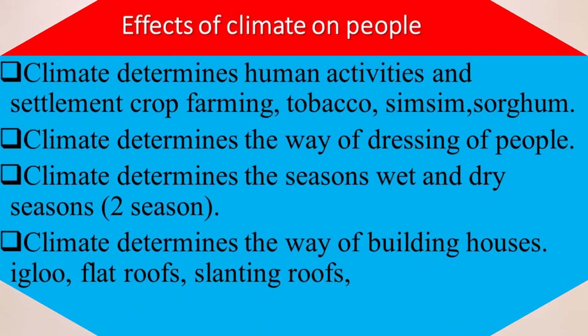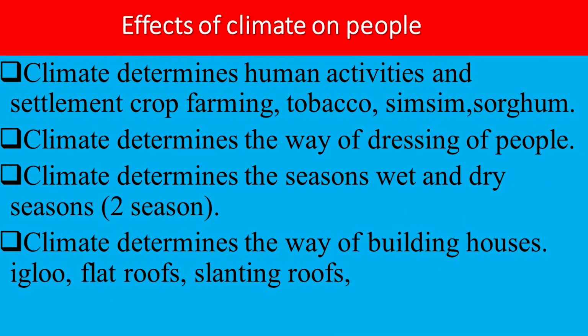Okay, let's look at the effects of climate on people. We have climate determining human activities and settlement of people. We also have climate determining the farming systems that are done by people. For example, people who live in deserts carry out what we call irrigation farming, as compared to people who live next to forest areas or to areas that experience high rainfall.